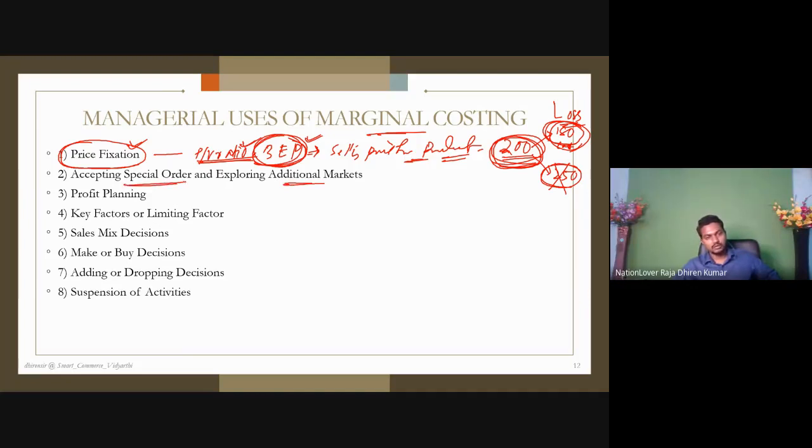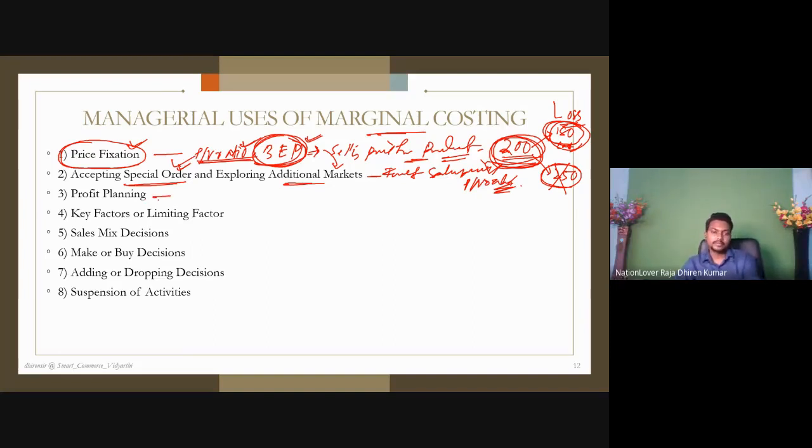Accepting special orders means you can take the orders as you can forecast the sales price, as you know the profit volume ratio. Profit volume ratio, or contribution, means how much cover-up I can get from this order. That's why you can place this order.